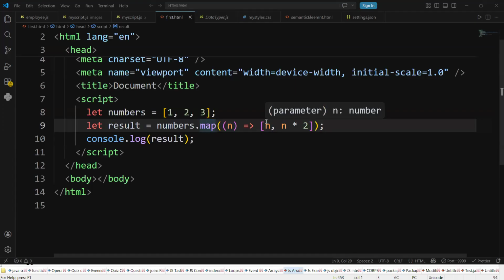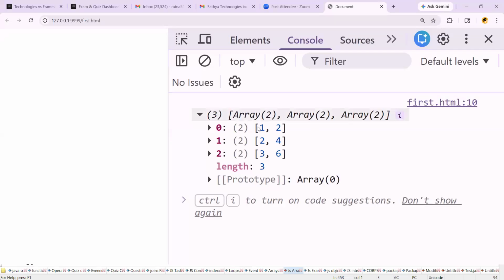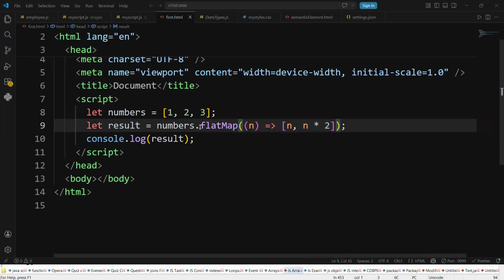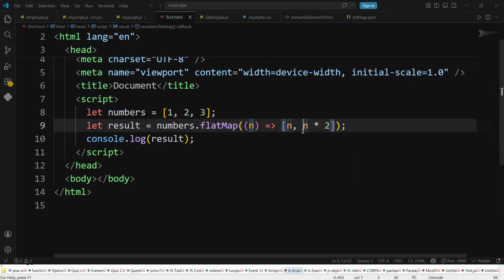Completed. Map means what are you getting here? A nested array. Nested array means you are getting 1 2 2 4 3 6. Then you make it a flat map. What map? Flat map. Flat map means what happened?